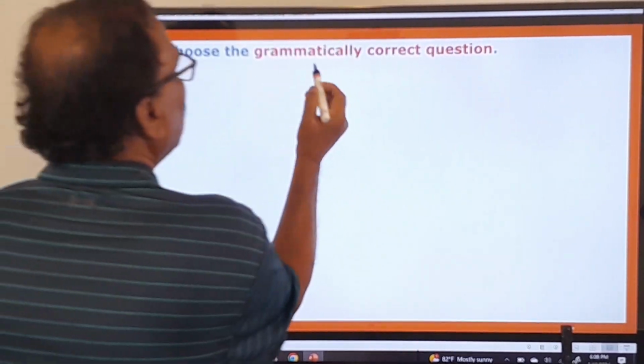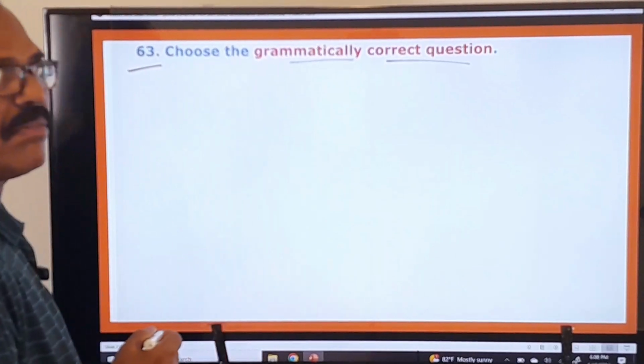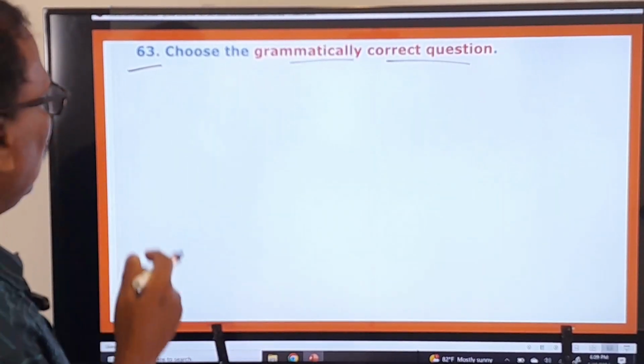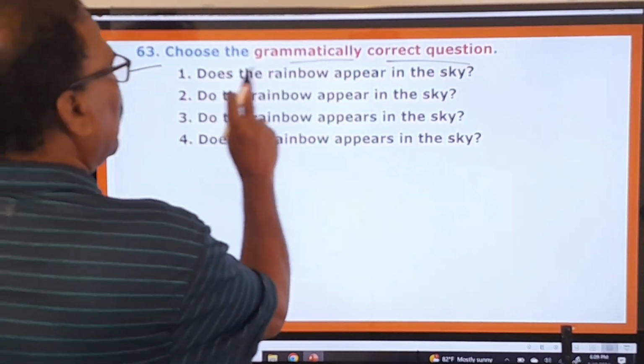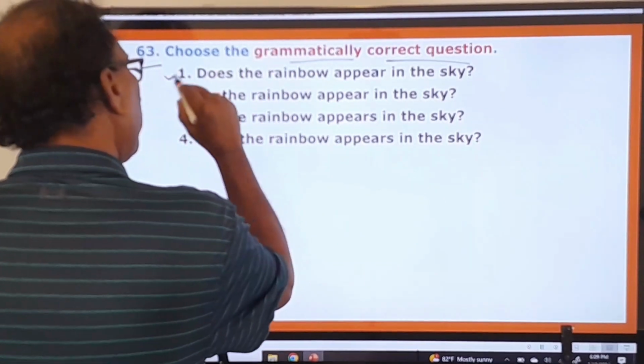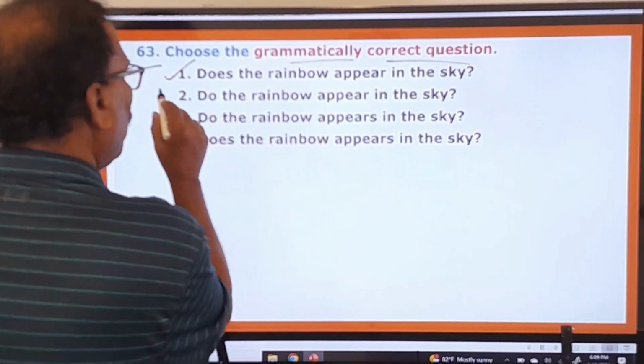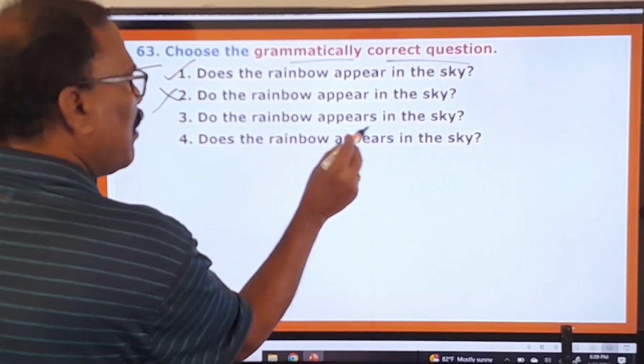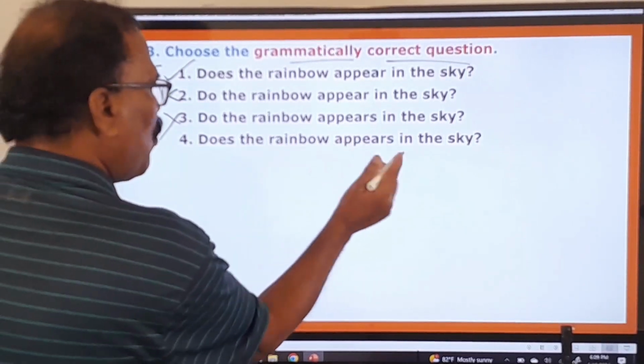63rd question. Choose the grammatically correct question. Okay, what are the options given here? "Does the rainbow appear in the sky?" The very first one is the right one. "Do the rainbow," don't say that, wrong. "Do the rainbow appears," wrong. "Does the rainbow appears," wrong.